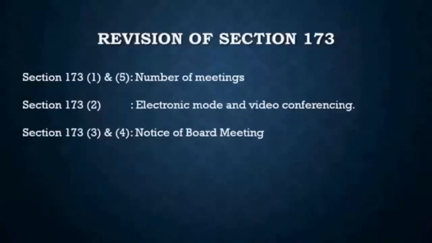Then we have section 173 subsection 3 and subsection 4, which deals with the notice of the board meeting. So we know that the notice should be sent at least 7 days before the meeting, right? That is 7 days is the minimum period between the notice and the actual meeting, right? And that notice had to be given to the directors at the registered address. Now, when we talk about registered address, it is not the actual residential address of the director. It is not necessarily that. The registered address is the address that the director has got registered in the records of the company for the communication of notice and other documents, right?